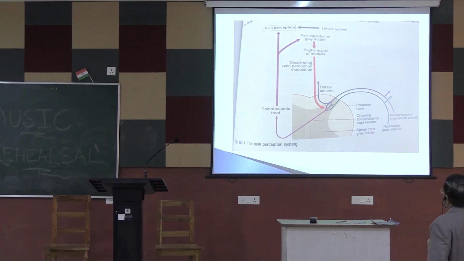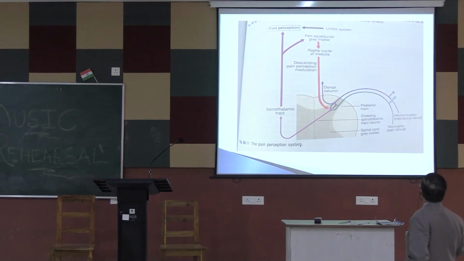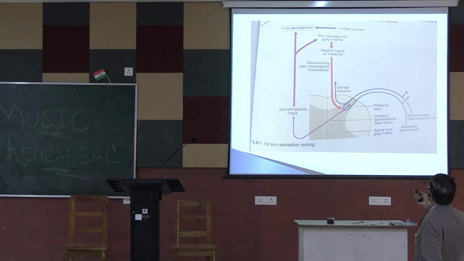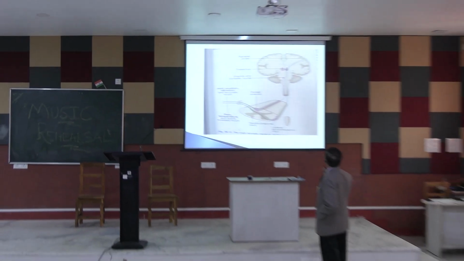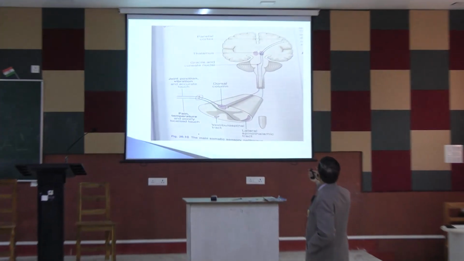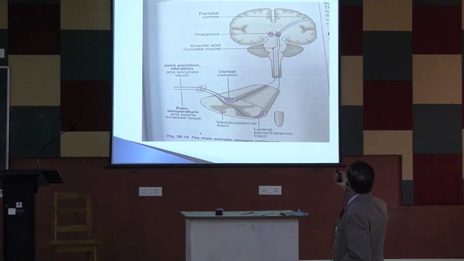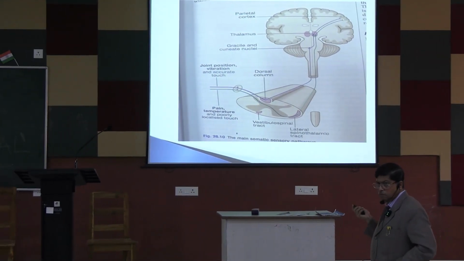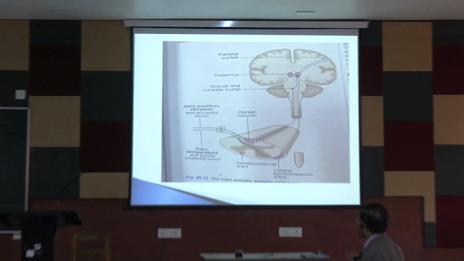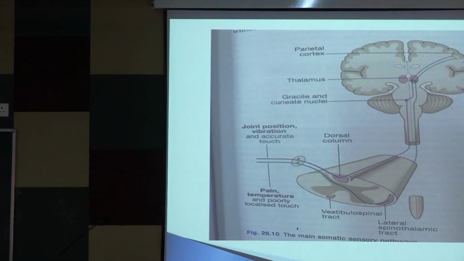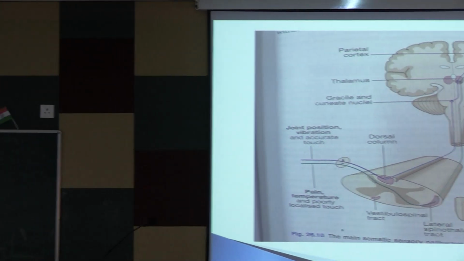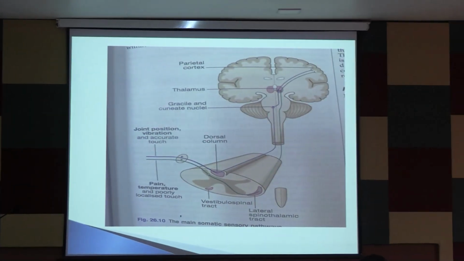Here are the same things, we have already discussed how the sensory tract and motor tract go on. These are the same, as represented in the parietal cortex. You have already discussed the motor and sensory tracts, how they go like this. Joint position and vibration go to the posterior column, pain, touch and temperature to the anterior spinothalamic tract, and fine touch to the posterior column.